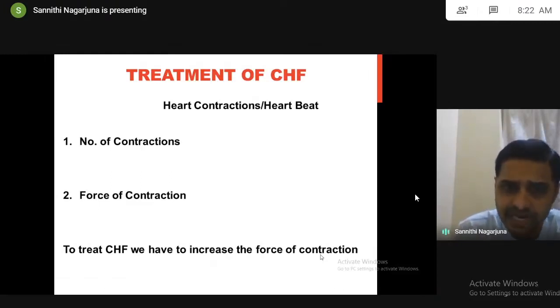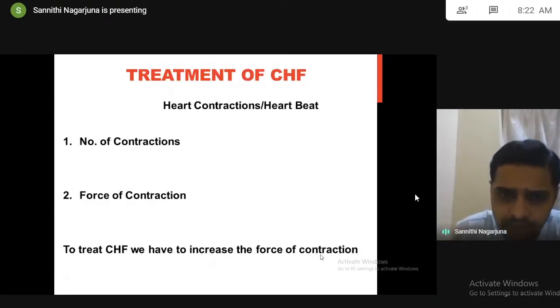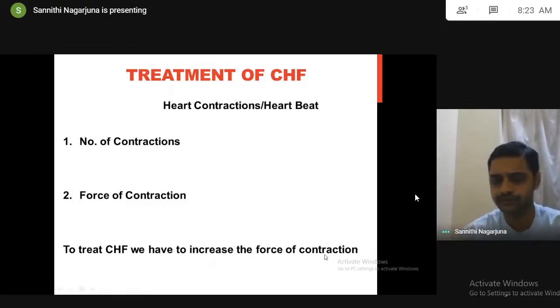See, the disorder related to the number of contractions is arrhythmias. The disorder related to the force of contraction is CHF. Please try to understand. Arrhythmias and congestive heart failure both are related to the heartbeat only. But arrhythmias are related to the number of heartbeats, CHF is related to the force of heartbeats. So finally, our conclusion is to treat CHF, we have to increase the force of contraction.